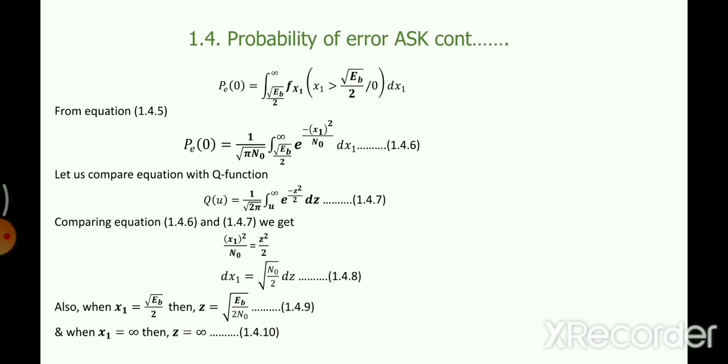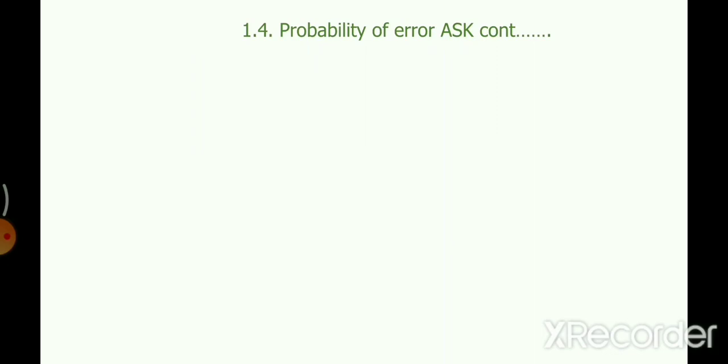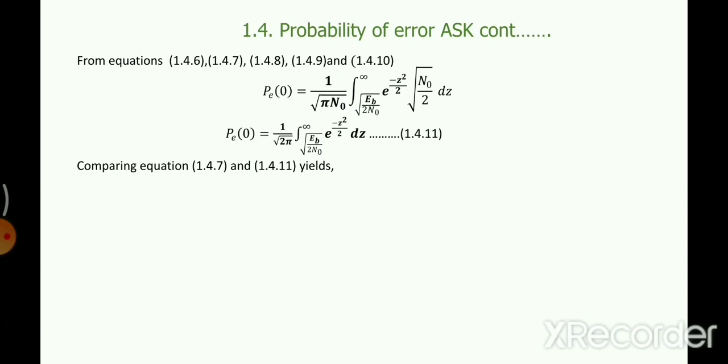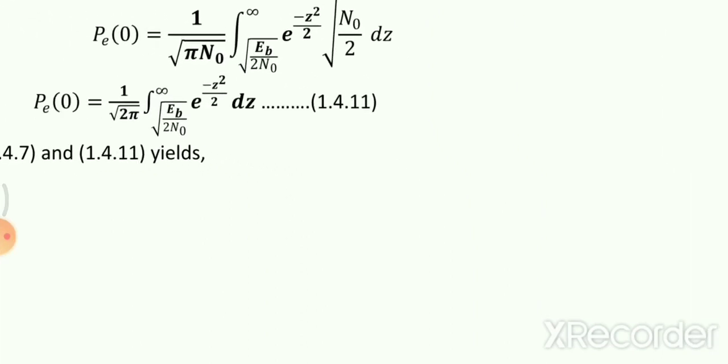So this is simple mathematics. Finally, you will get this probability of error. The limits have been changed like this. Now, if you can see here, instead of dx1 the operator is dz, and the limits have been changed carefully.